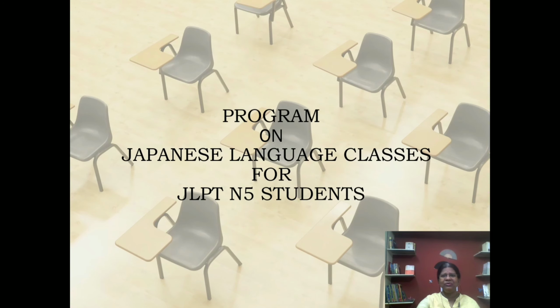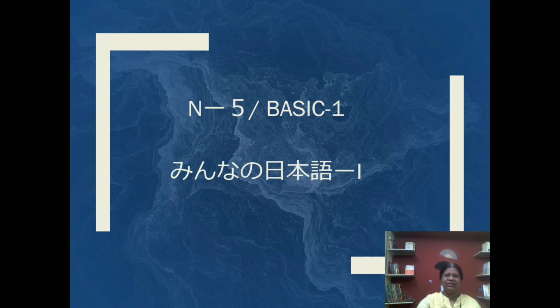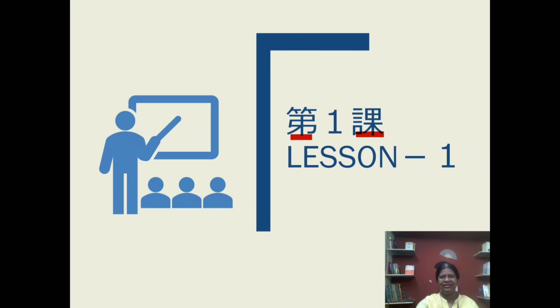This is a Japanese language class program for JLPT N5 students. These lessons are for the N5 JLPT course and also for those who are learning Japanese as a beginner from zero level. Till now we have already completed all hiragana, katakana and yoon alphabets. Now we enter the lesson. Today we will learn lesson 1, or Dai Ikka.